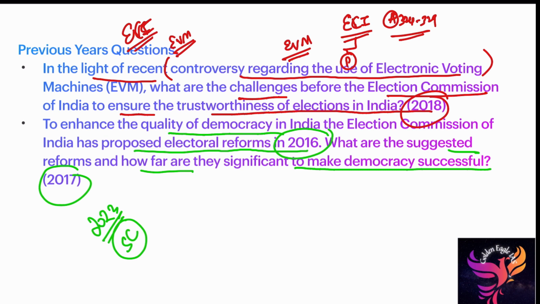That's why I was giving you every pointer. Suppose I give you pointers, the question may come based on the Supreme Court judgment. What is the way forward you can give? We can say give equal constitutional protection to all three election commissioners as opposed to just the CEC, because the removal of election commissioners is based on the recommendation of the Chief Election Commissioner, or by arbitrary action of the President.